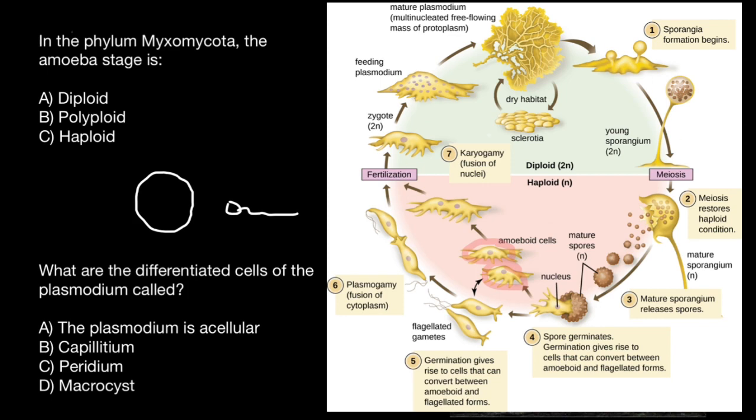And the first question is, in the phylum Myxomycota, the amoeba stage is, and as you see, the amoeba is haploid. And the second question, what are the differentiated cells of the plasmodium called? The last three answers, B, C, and D, refer to different structures in the fungi kingdom, but you cannot find them in the slime molds. So our answer is going to be answer A. The plasmodium is acellular.